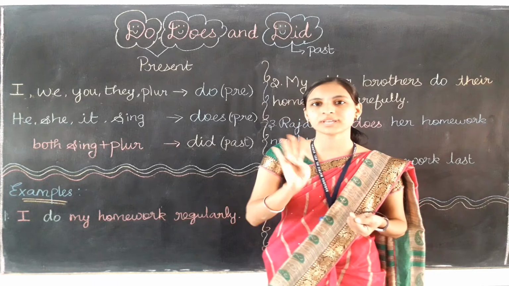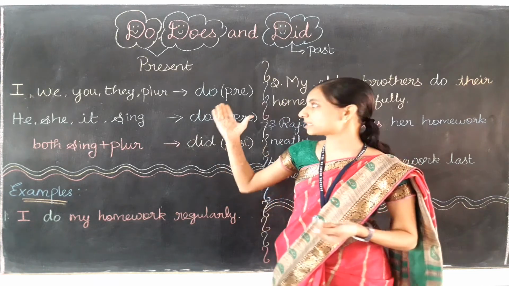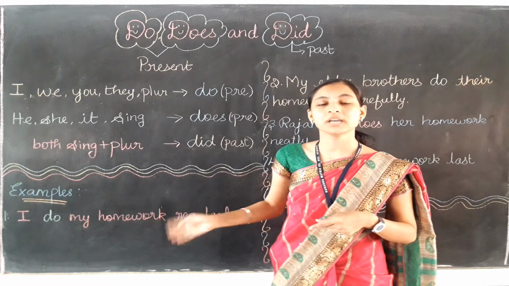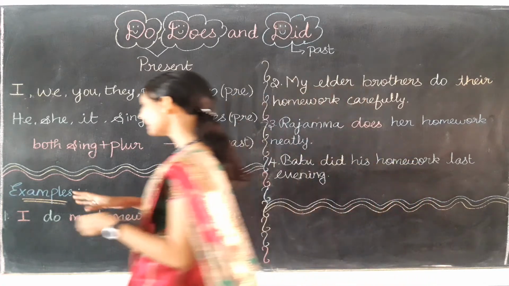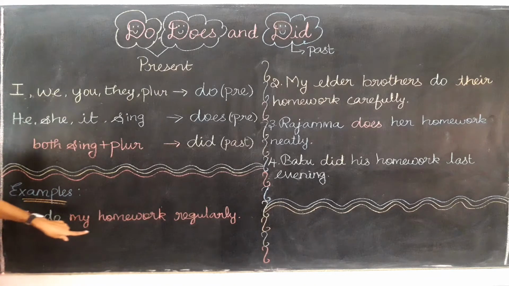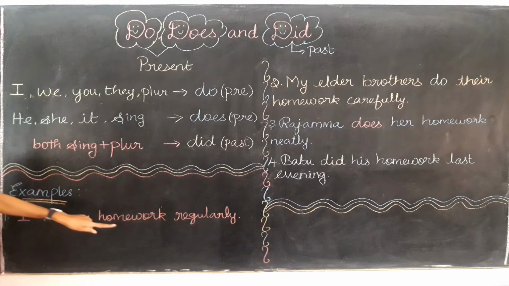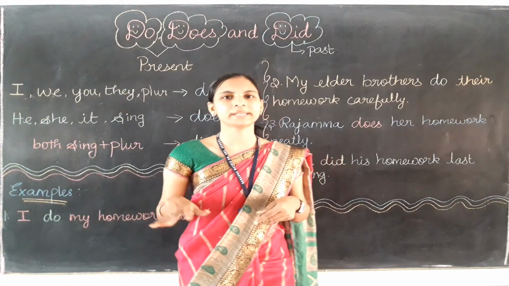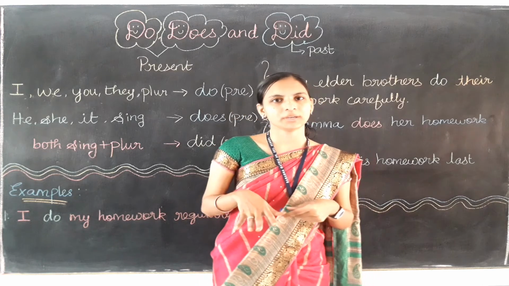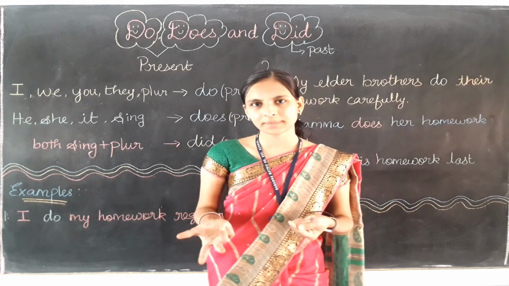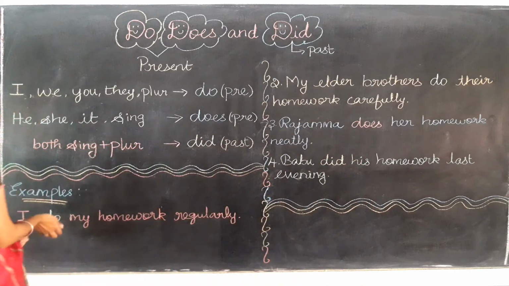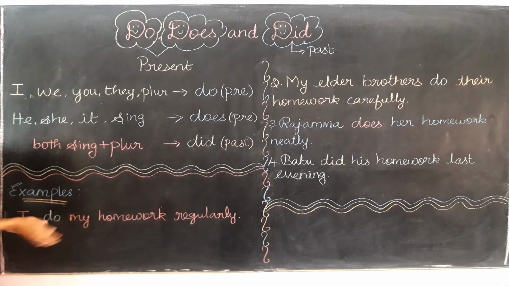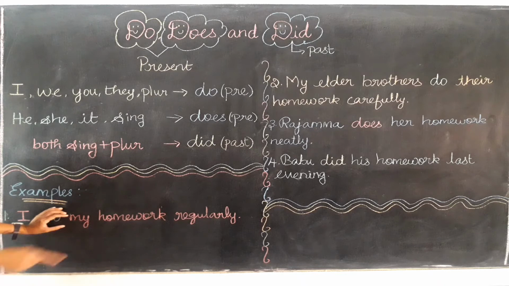So let's learn these three things with some examples. Okay, I have written 4 examples on the board. Let's learn how do, does and did are used in the following sentences. Okay, so example 1, I do my work regularly. It means what in Tamil? Yes, நான் என்னோட ஹோம்வொர்க்கை ரெகுலரா பண்ணிட்டு வருவேன். நான் டெய்லியும் அது பண்ணிட்டு தான் வருவேன். ஓகேவா? So here it talks about the present. The subject is I. Just see on the board, I dash my work regularly. Regularly stands for what? It means the present time only.